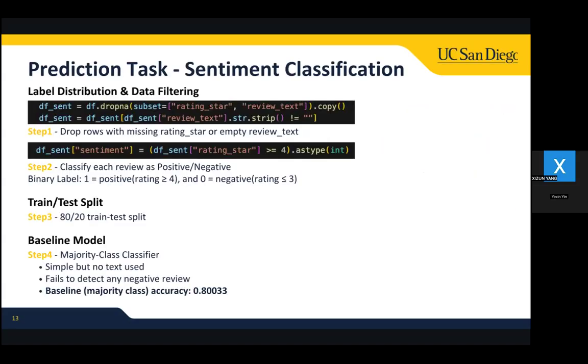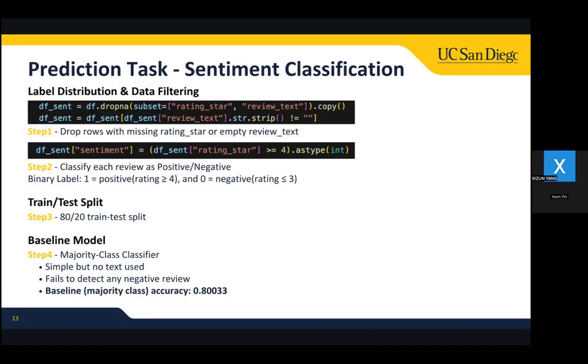The first prediction task is sentiment classification. The main goal of sentiment classification is to classify each review as positive or negative. Before modeling, we first drop rows with missing ratings or empty review text to clean the data. Then in step 2, for each Amazon electronic review, we converted the 1 to 5-star ratings into a binary label: 1 equals positive and 0 equals negative. Step 3, to evaluate performance properly, we use an 80-20 train-test split with stratification on the label.